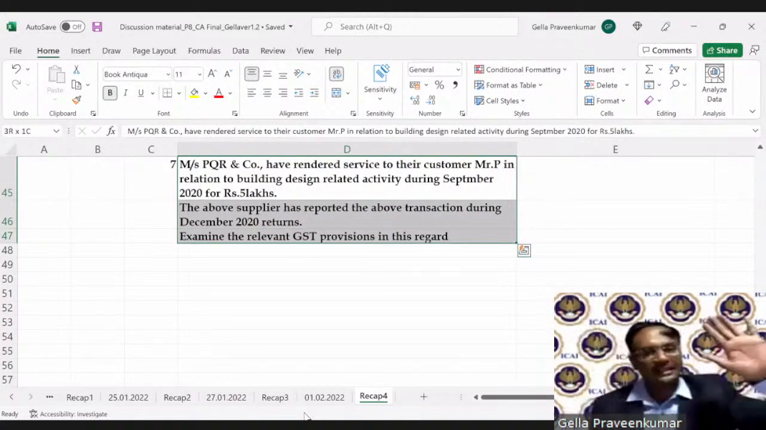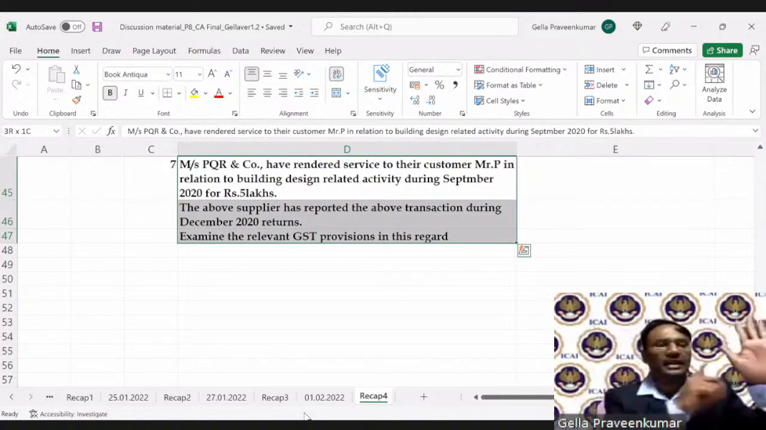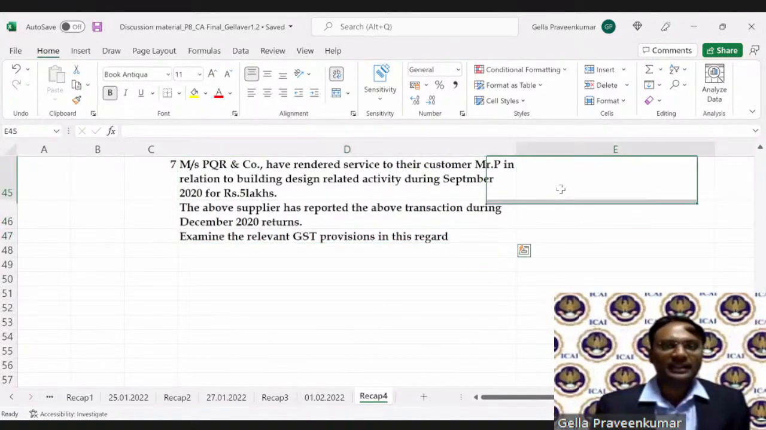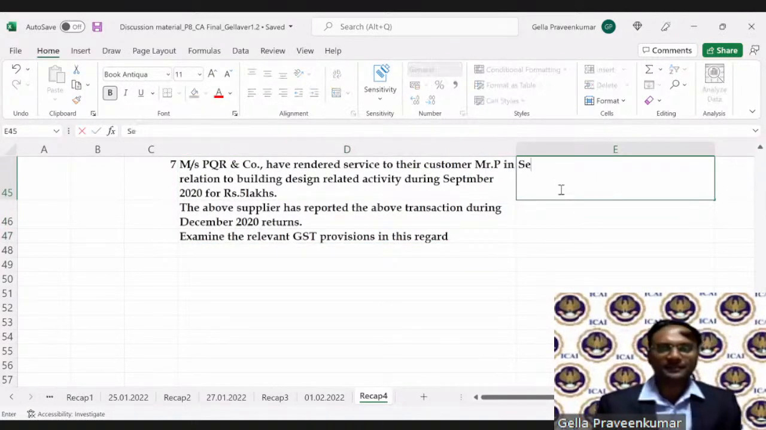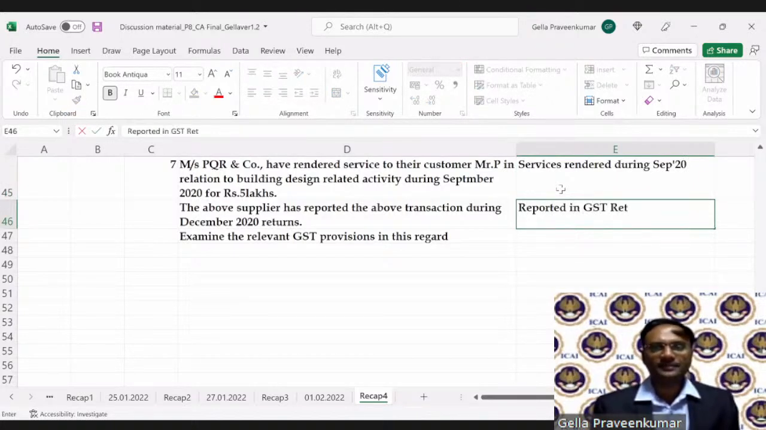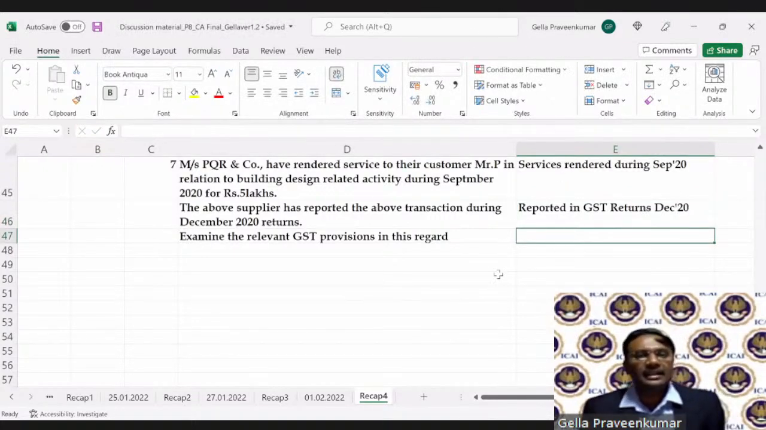So there was a service rendered. This entity PQR has given services to Mr. P. This particular services should have been reported when this was services rendered during September 20. Reported in GST returns December 20. Now, is this in line with the GST law? What is your viewpoint?